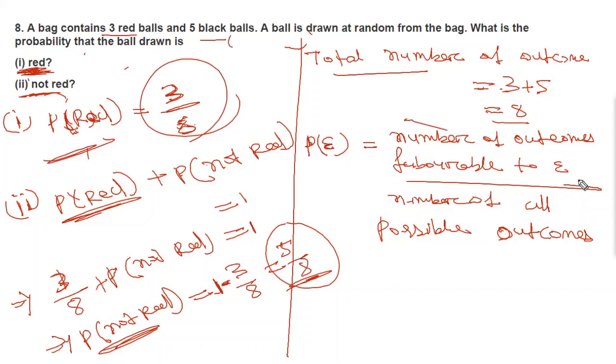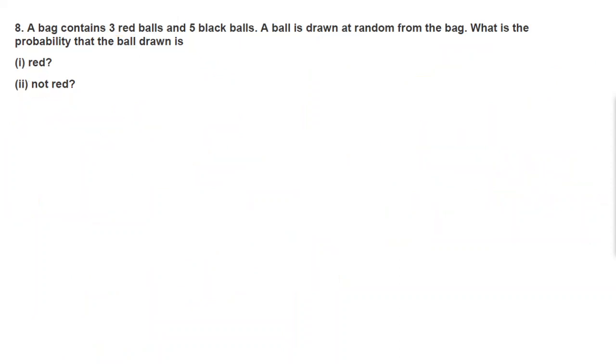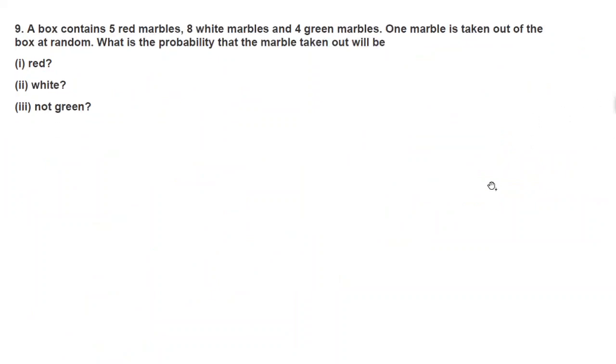Now we'll move to question number 9. A box contains 5 red marbles, 8 white marbles and 4 green marbles. One marble is taken out of the box at random.